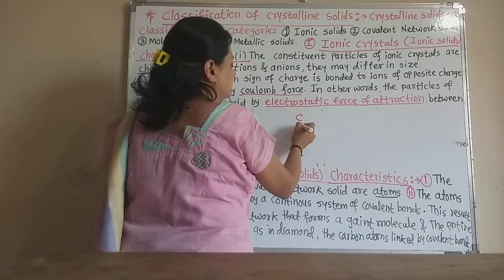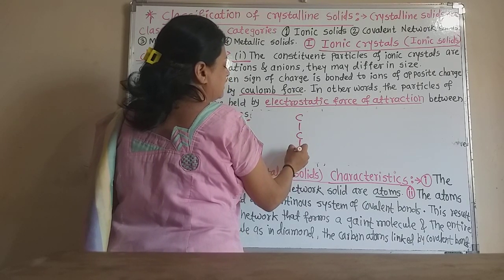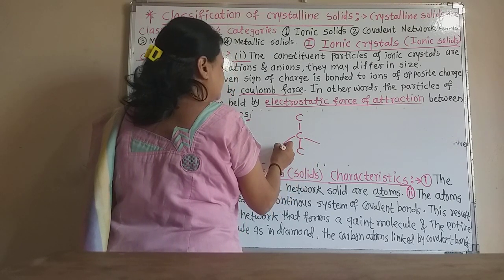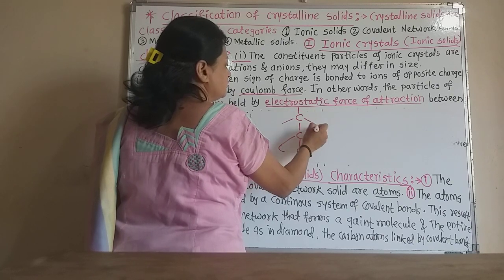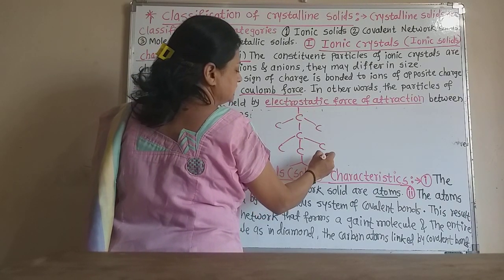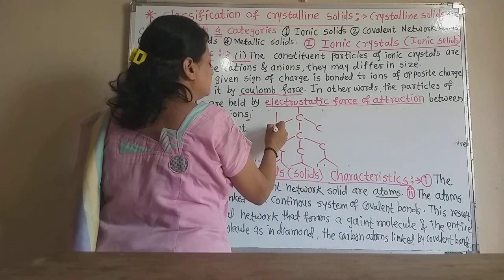Now these are the carbon atoms. We know that the carbon atoms have a tetrahedral structure. They are joined to each other by the tetrahedral structure, and so many carbon atoms in this way form a network like structure.